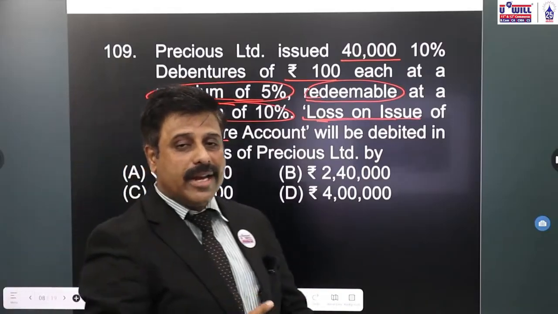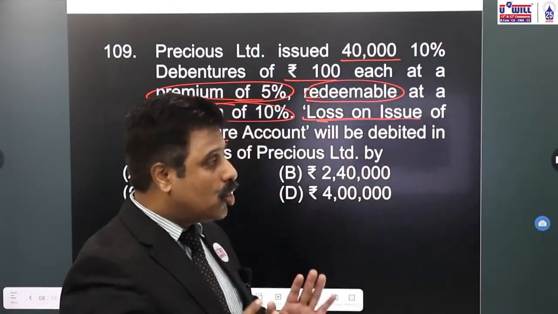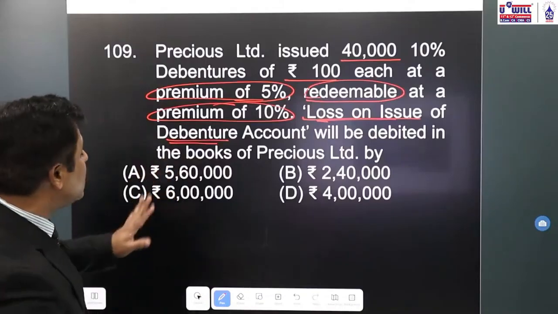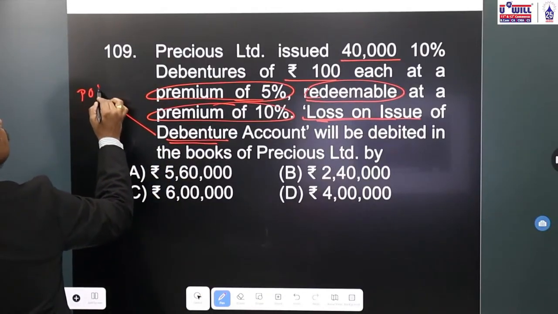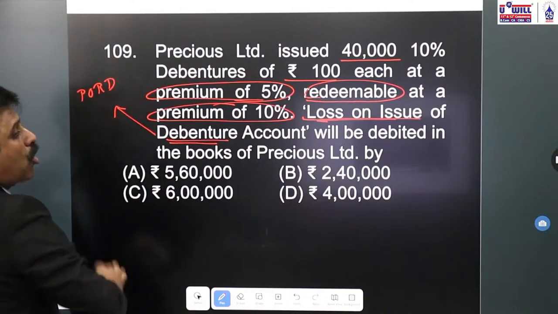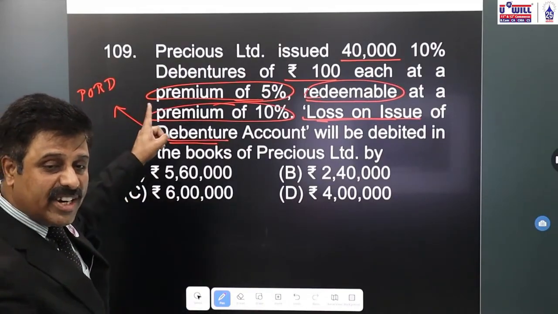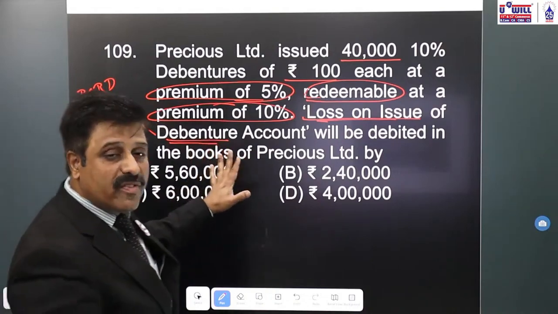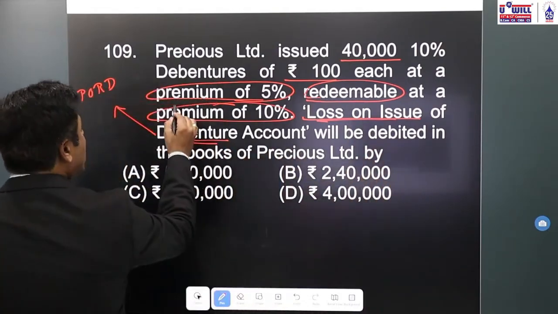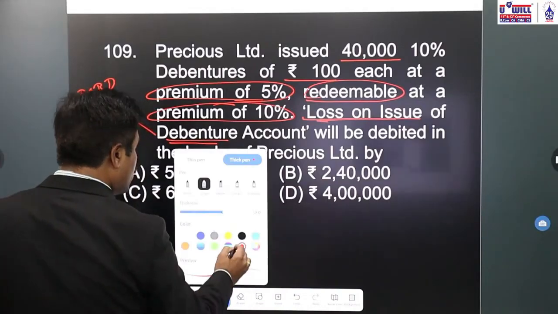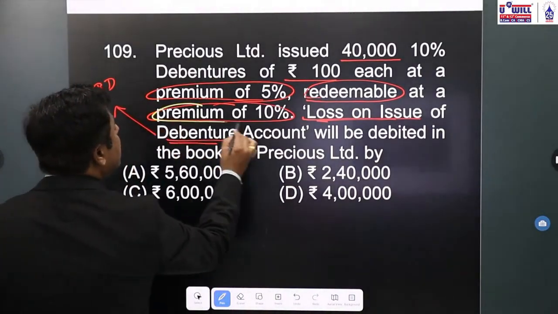You all remember, loss on issue of debentures account, debit to premium on redemption. So loss on issue of debentures account we always debit with the amount of premium on redemption of debentures. What is the amount of premium on redemption of debentures, everyone?